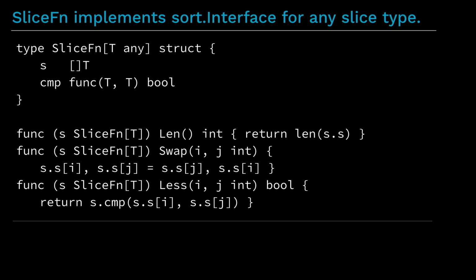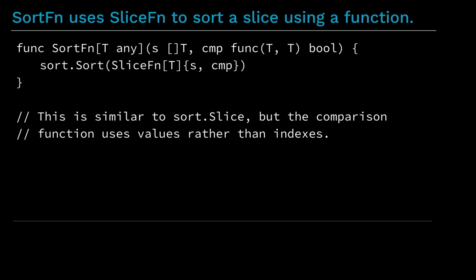This example shows SliceFn, a generic type that implements sort.Interface for any slice type. For any slice type, the Len and Swap methods are exactly the same. The Less method requires a comparison, which is the Fn part of the name SliceFn. As with the earlier tree example, we will pass in a function when we create a SliceFn. And this code shows how SliceFn is used to sort any slice using a comparison function. Here we use type parameters to implement the sort.Interface methods for any slice type.